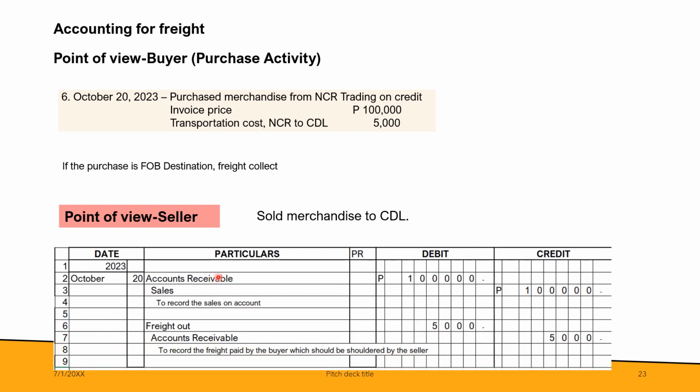Debit accounts receivable 100,000 and credit sales 100,000. How about the 5,000 transportation cost? Debit freight out 5,000 and then credit accounts receivable 5,000. With this entry, since the buyer initially pays the freight, the accounts receivable will be decreased by the same amount.